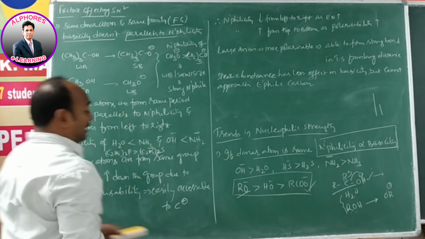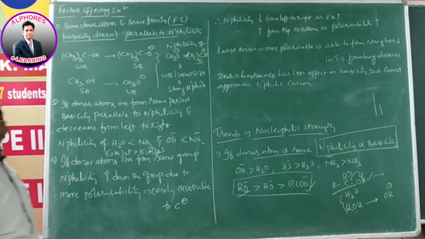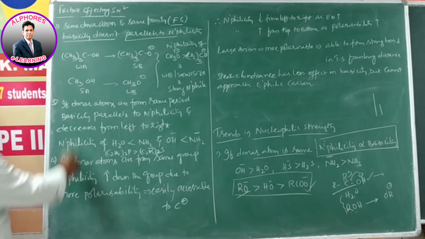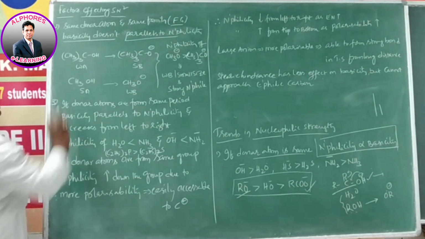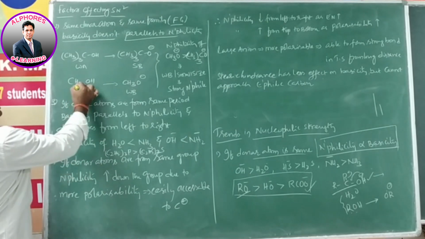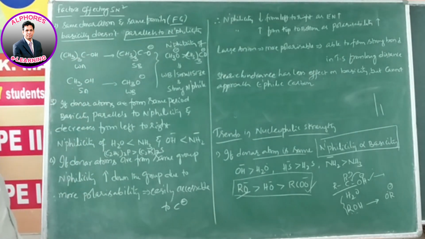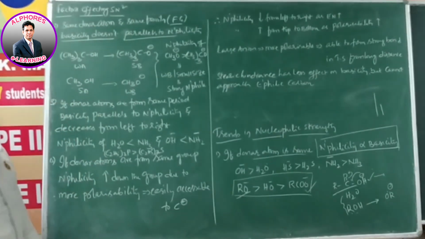So what happened like that? Let us consider two alcohols. One is methyl alcohol or ethyl alcohol, one you have to consider. Another one is tertiary butyl alcohol. So out of methyl alcohol and tertiary butyl alcohol, which is the stronger acid?